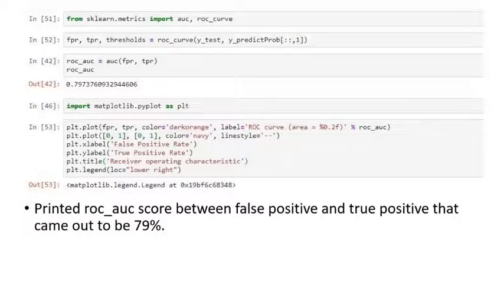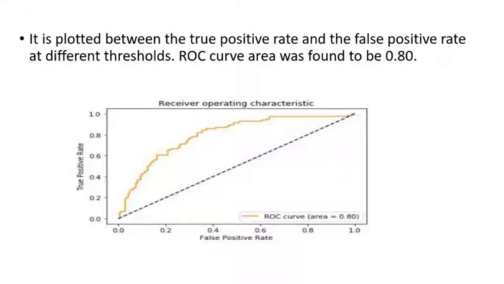Next we receive our plotted diagram for this sample. This is the receiver operating characteristic curve, also known as the ROC curve. This ROC curve is a plot that tells about the diagnostic ability of a binary classifier system. It is plotted between the true positive rate and false positive rate at different thresholds. This ROC curve was found to be 0.8.